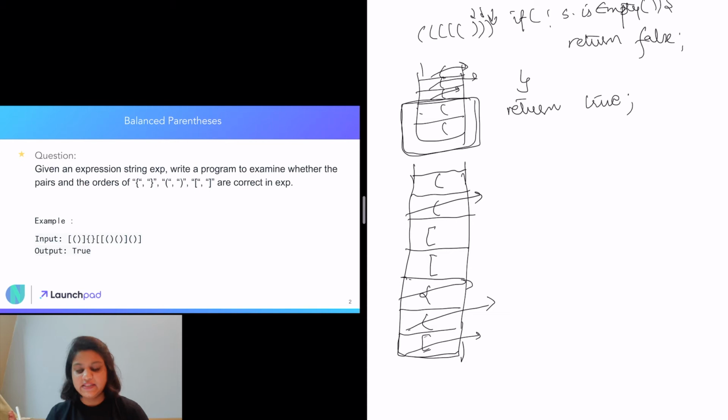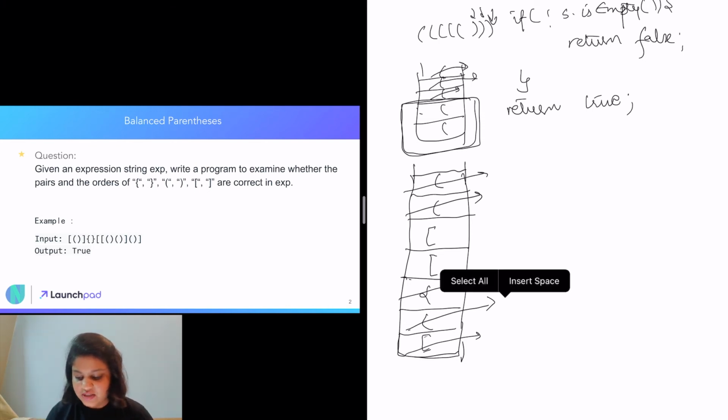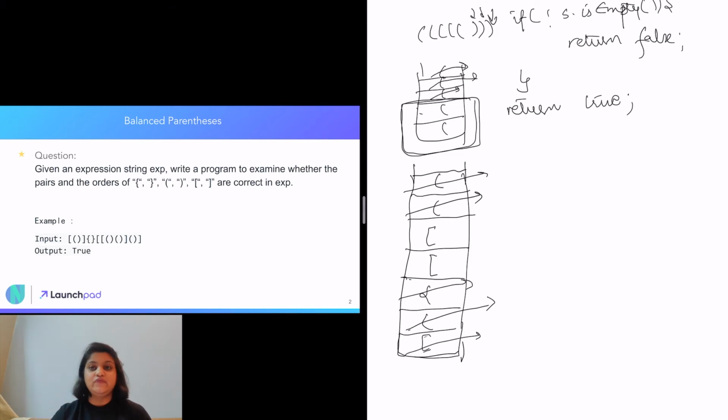Then we go to the next character, which is a closing bracket, so we check if our stack is empty or not. It is not empty. Then we pop the last element and we see if they are of the same type. They are of the same type. So we move to the next element, which is a closing square bracket. We again check if our stack is empty or not, which it is not. We pop the last element, which in this case is the square opening bracket, and we see they are of the same type.